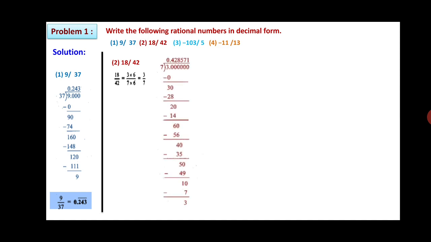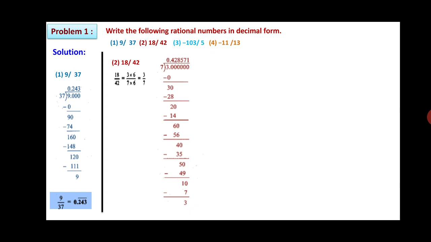3 is less than 7, so first it will be 0 point. Take 0 after 3, it will be 30. So 7 4s are 28. 30 minus 28, 2 left. Again take 0, 20. So 7 2s are 14. 20 minus 14, 6 left. It will become 60 now. Take 1 more 0. So 7 8s are 56. 60 minus 56, that will be 4.